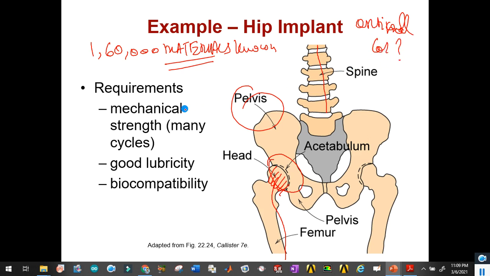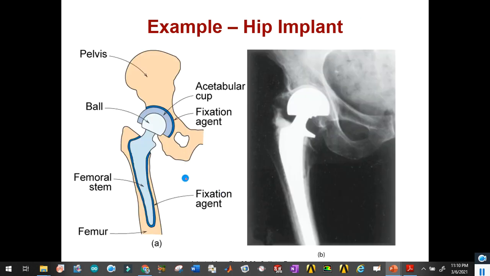It should not be very expensive, but it should meet the desired criteria of mechanical property, lubricity, and biocompatibility. What is meant by mechanical property? It can withstand many cycles, with good lubricity. And what is meant by biocompatibility? I am using a material like an alloy, but it should not be reactive with the body tissues and blood cells, and it should maintain its life throughout. It should not be reactive. So biocompatibility is also a very big issue, and we have to overcome it.